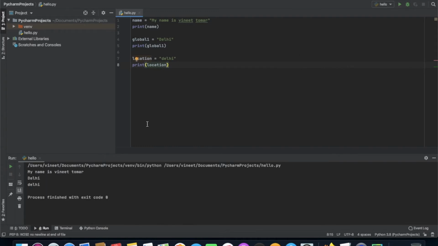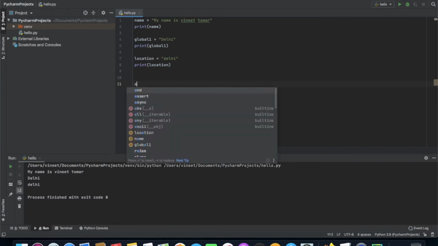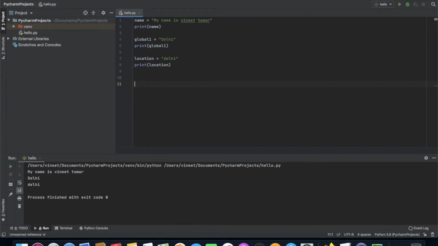Another thing I want to tell you guys is that reserved keywords are case sensitive. What does it mean? I'm just giving you an example. Suppose you have assigned number equal to 10.